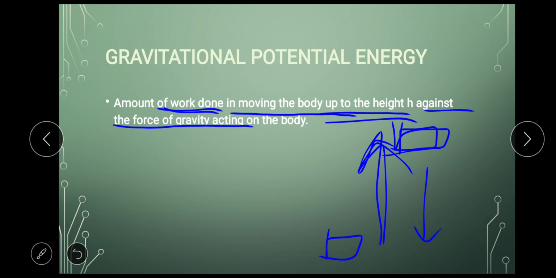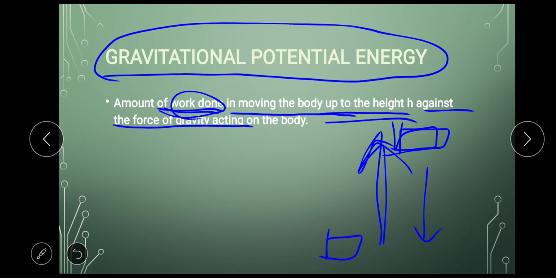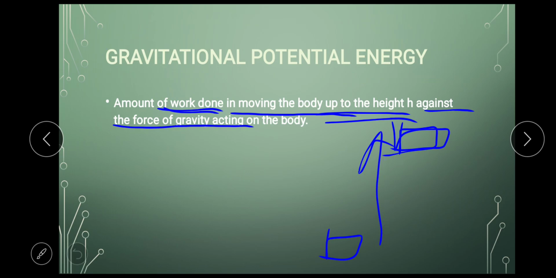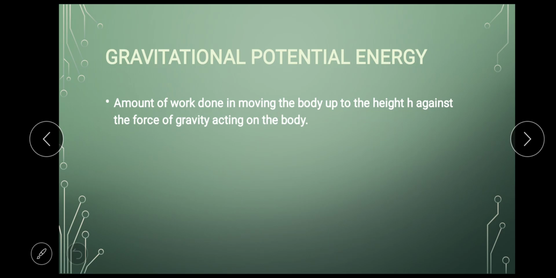So I am doing some work. That work done is nothing but gravitational potential energy. I hope you have understood. We'll see some examples also later. First, let's see the next point after the definition: gravitational potential energy is denoted by capital U.